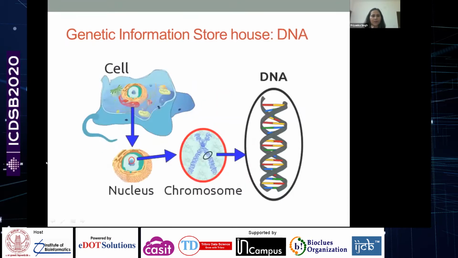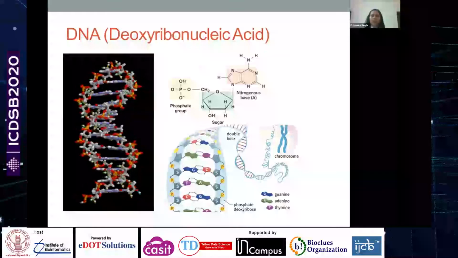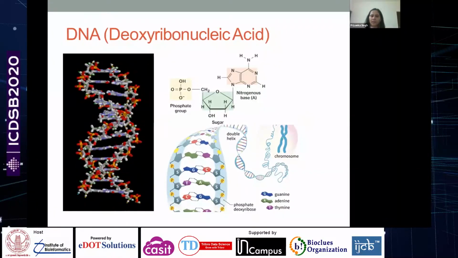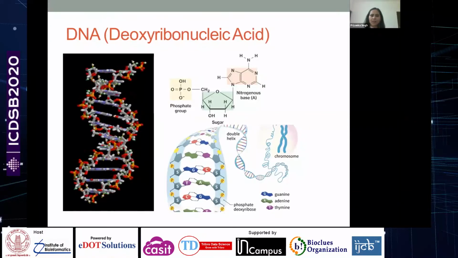Now, I mentioned that DNA is the genetic information storehouse for the cell. This just represents how DNA is packed inside the eukaryotic cell. In a eukaryotic cell, there is a nucleus. Inside the nucleus are present chromosomes. Chromosomes are made up of this genetic material called the DNA. Now let us start by looking at what DNA is and what it is made up of. DNA has this double helix. The diameter of this double helix is around 2 nanometers.